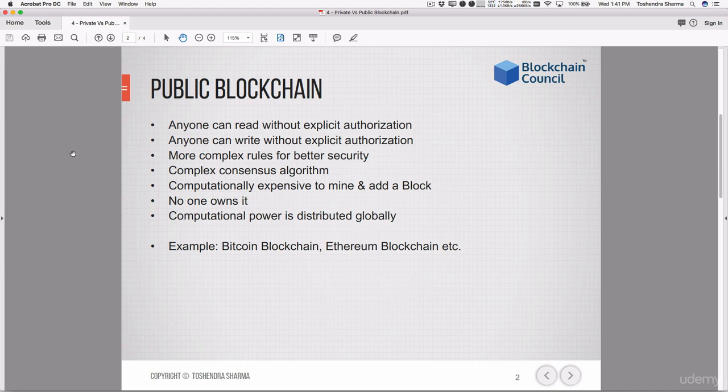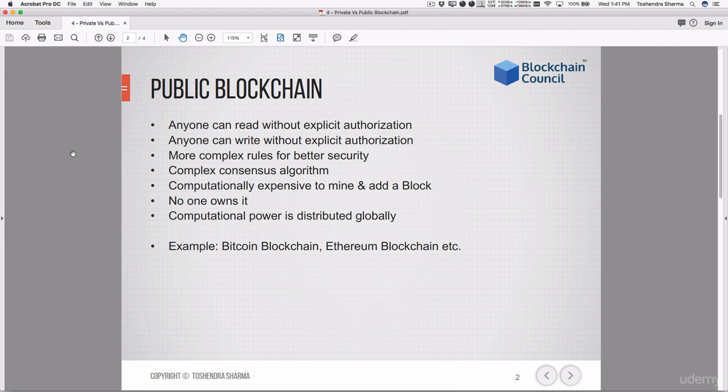third party. It always requires complex consensus algorithms to make sure that the whole network agrees on a certain transaction with the same decision. It should not happen that consensus is not reached in the entire network among all the miners or nodes. Of course, public blockchains are also made intentionally expensive to mine.